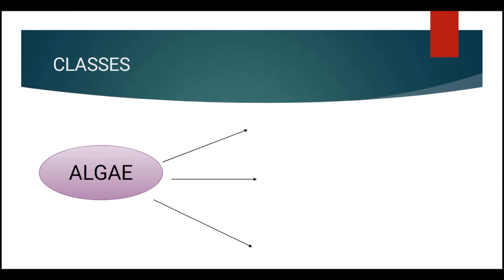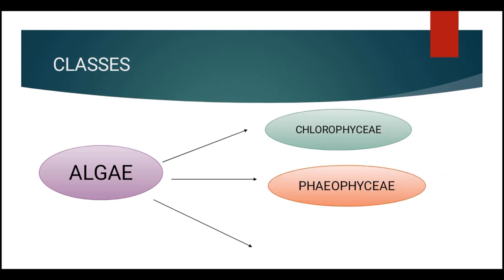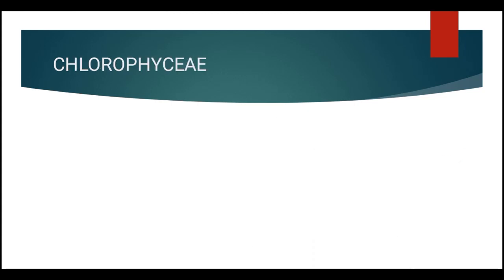So now we are going to classify these algae further into different classes. That is Chlorophyceae, Phaeophyceae and Rhodophyceae. So let us start with the class Chlorophyceae. Now the class Chlorophyceae, the members are commonly called green algae. Why? Because they are green in color.